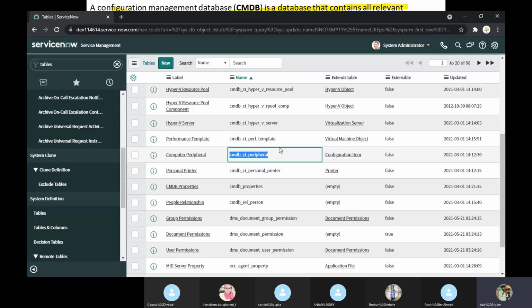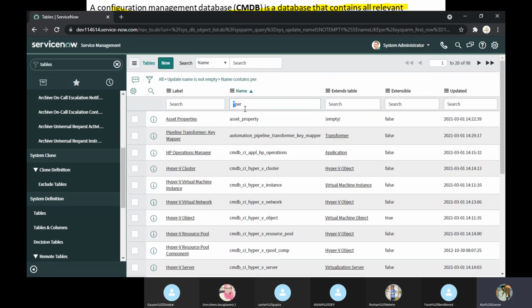And you cannot make those keyboards or mice a CI every time, because there is no purpose for that. It is tough to manage. So one more important point is that it doesn't mean every item which is helping you provide services is a CI. No. How to manage that is a different thing. How to store that is a different thing. Okay. So now you can see here.